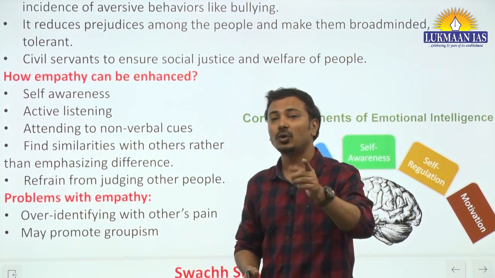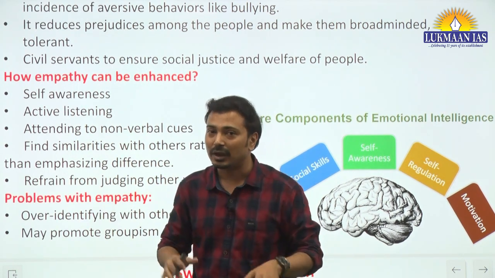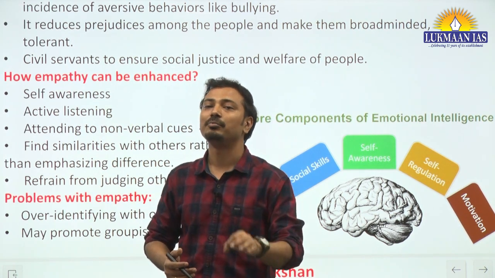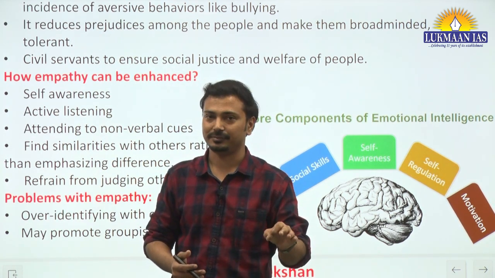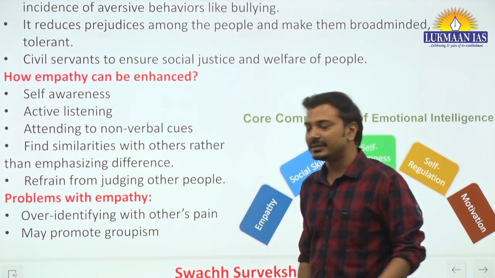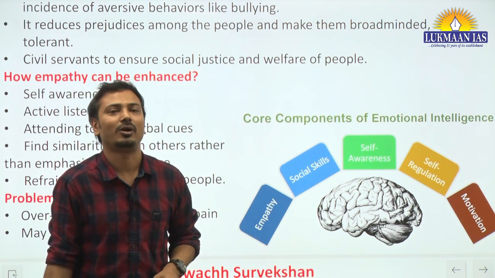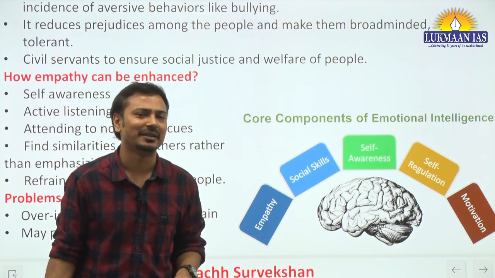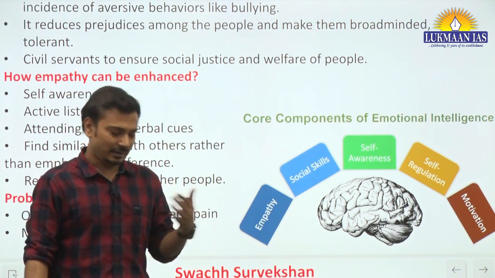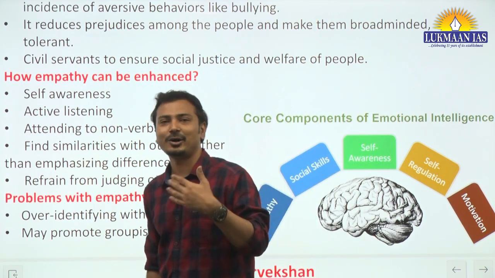When a person knows their own emotions properly and is able to manage them properly, that person can become an empathetic person. Then the second, active listening. Let's say there is a group discussion, and a person is not at all listening to other people in that group. Can we say that person is empathetic? No. Suppose there is a discussion between a boss and a junior in an organization.